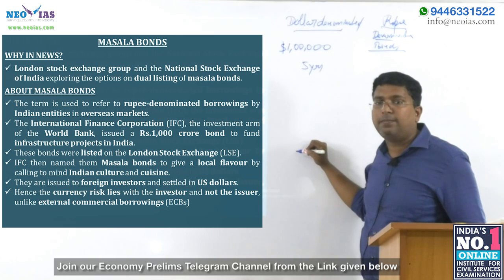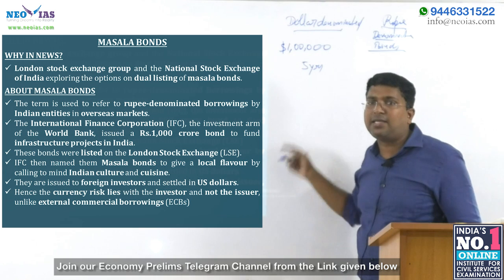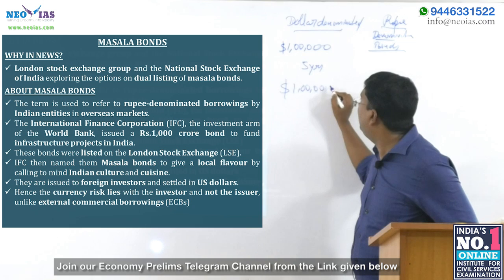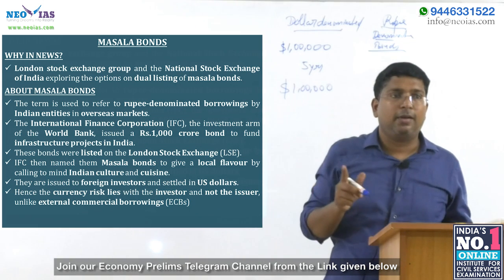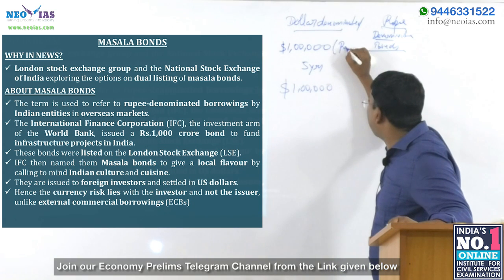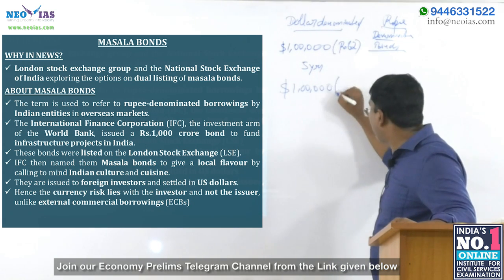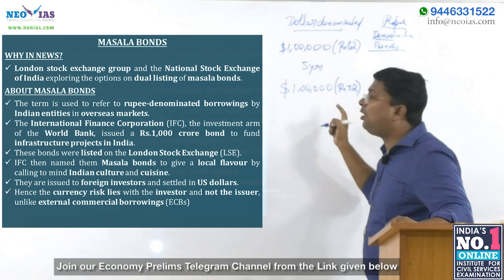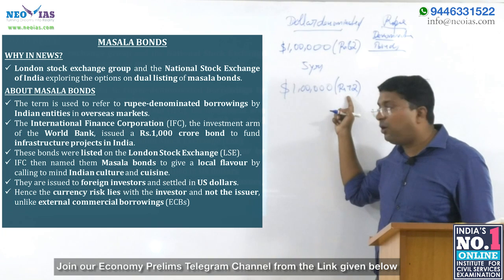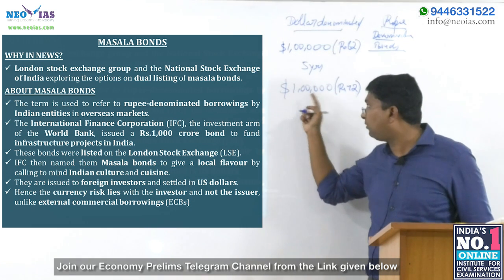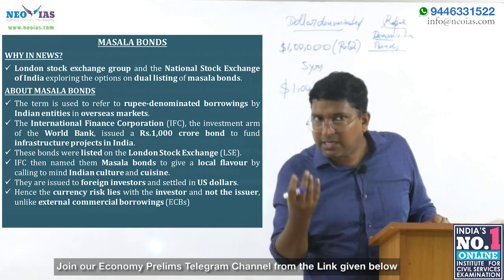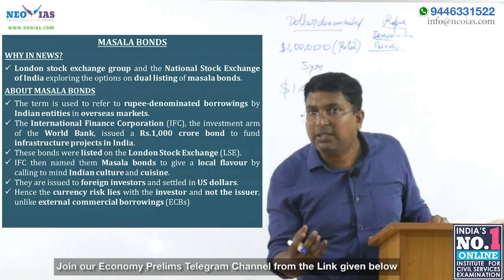So after 5 years, you have to pay regular interest. You have to pay regularly. After 5 years, you have to pay back this $1 lakh. That too in which currency? In dollar itself. So what happened is that here when the rupee is 62, here when the rupee is 72, you are at a loss. The risk is for the issuer. You have to convert, so you have to pay high money to get $1 lakh. So dollar denominated bonds are having greater currency risk with the issuer.